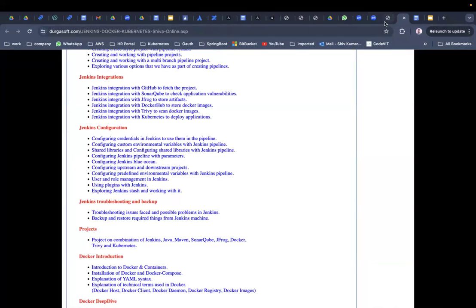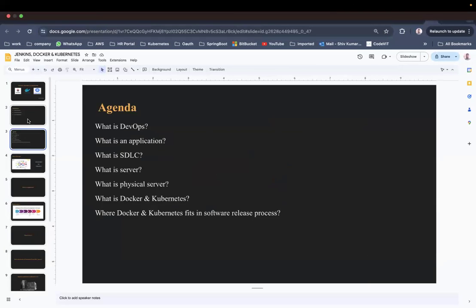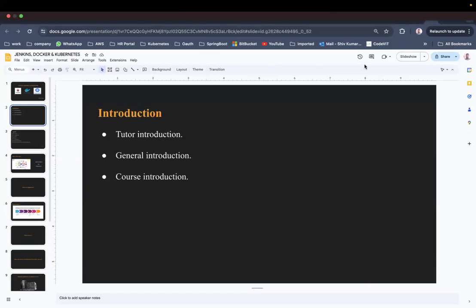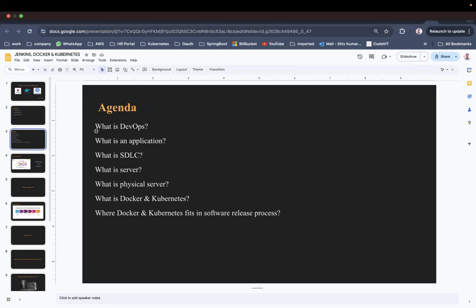Tomorrow we are going to see more. We went through these things today: tutor introduction, general introduction, and course introduction. Tomorrow we are going to see what is DevOps, what is an application, what is SDLC, what is a server, what is a physical server, what is Docker and Kubernetes, and where Docker and Kubernetes fit in the software release process.